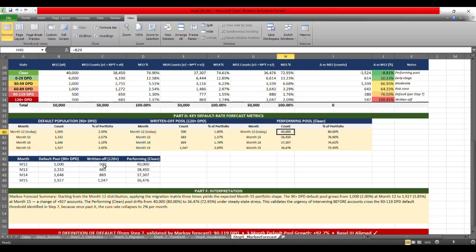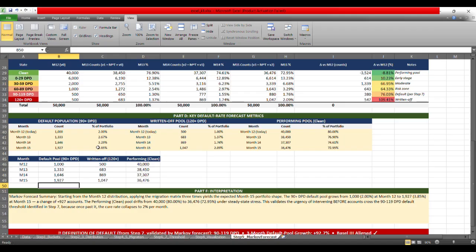So starting from the month 12 distribution, we apply the migration matrix basically 3 times to compute the 13, 14 and 15 ones, to understand the expected portfolio shape in month 13 and 14 and most importantly the 15th stage. So if you see the 90 plus default, this pool is basically growing from 1000 at month 12 to 1927 at month 15. Basically, it is 3.85% of the portfolio.